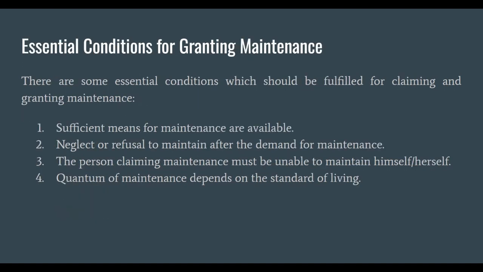Now, what are the essential conditions for granting maintenance? There are some essential conditions which should be fulfilled for claiming and granting maintenance. First, sufficient means for maintenance should be available. Secondly, neglect or refusal to maintain after the demand for maintenance; there should be a refusal to maintain. Thirdly, the person claiming maintenance must be unable to maintain himself or herself. And lastly, the quantum of maintenance depends on the standard of living.